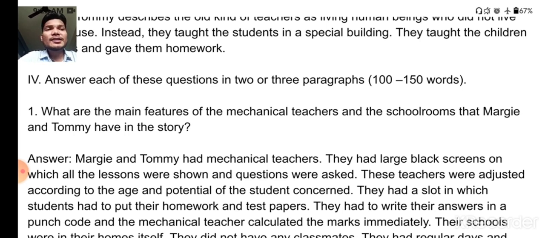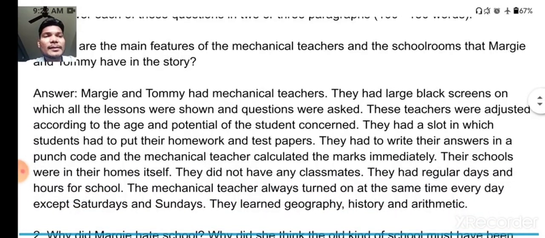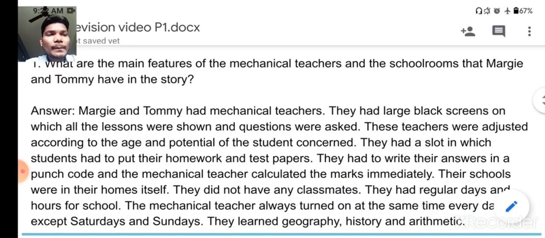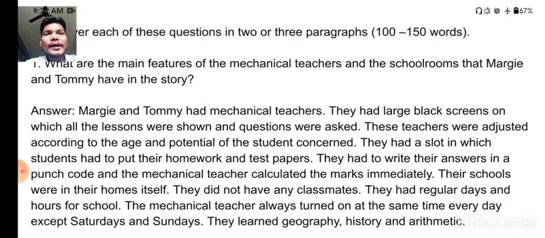Now let us see what to do if you are asked to answer a question in detail. What to write in a detailed question answer? Here are some examples. As you can see here, what are the main features of the mechanical teachers and schoolroom that Margie and Tommy have in the story? Here you will have to write in detail what kind of teacher they have, what things you notice in the teacher, and what things you notice in their school, everything.